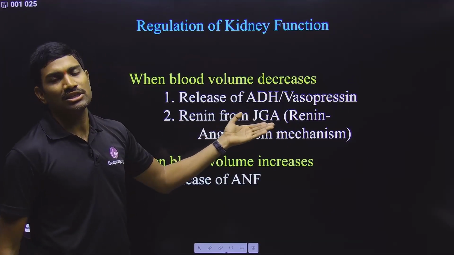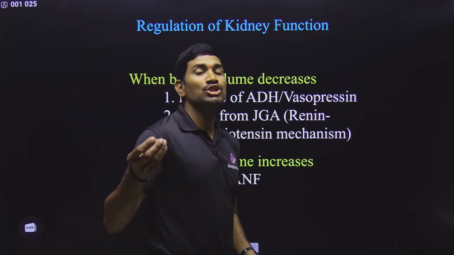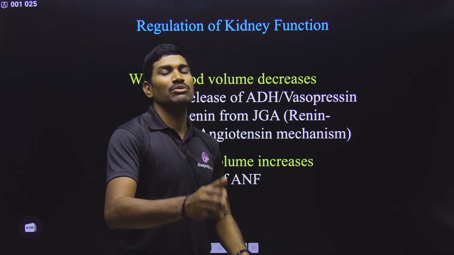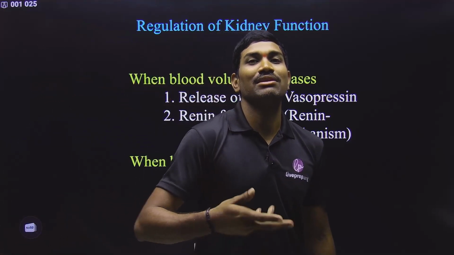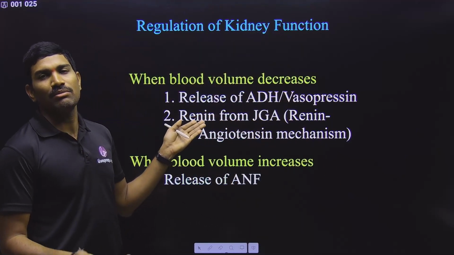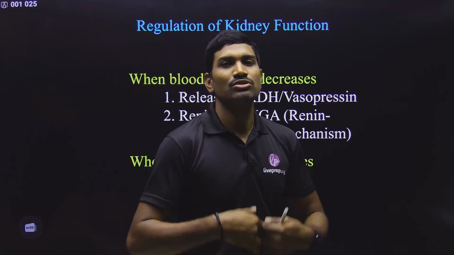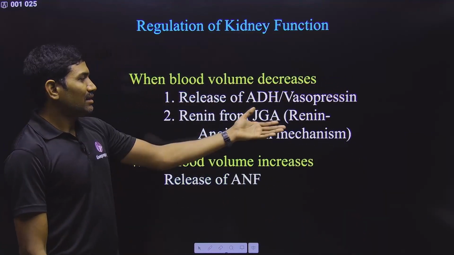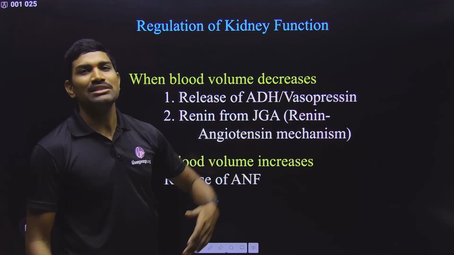Next one is renin. Renin from the juxtaglomerular apparatus. Just now we have studied about this. Now this renin will convert angiotensinogen into angiotensin 1, and that will be converted into angiotensin 2, which acts as a vasoconstrictor, so that blood pressure will be improved. Because of the less blood volume, the blood pressure got decreased. Now because of vasoconstriction, blood pressure will be increased, so that glomerular filtration rate will be increased. So ultimately it will cause the retaining of normal blood volume, blood pressure and normal GFR.